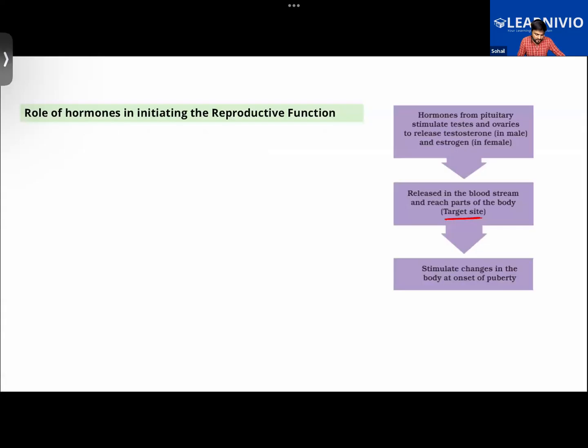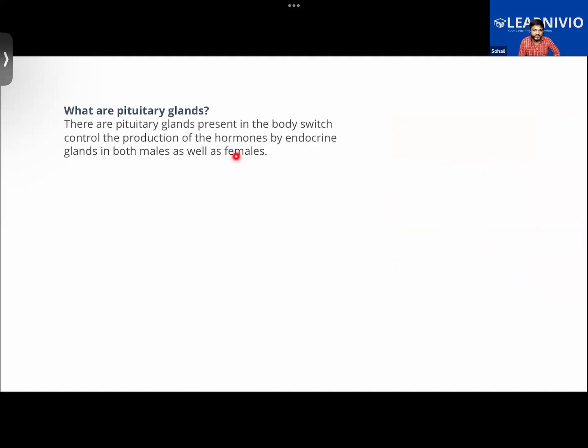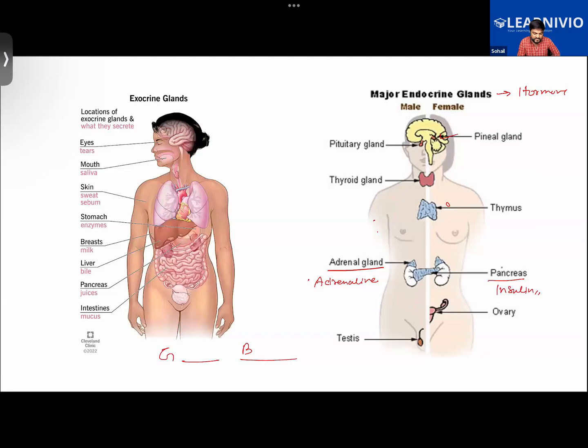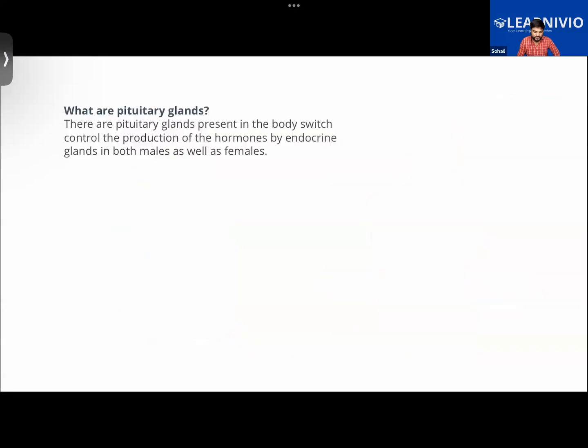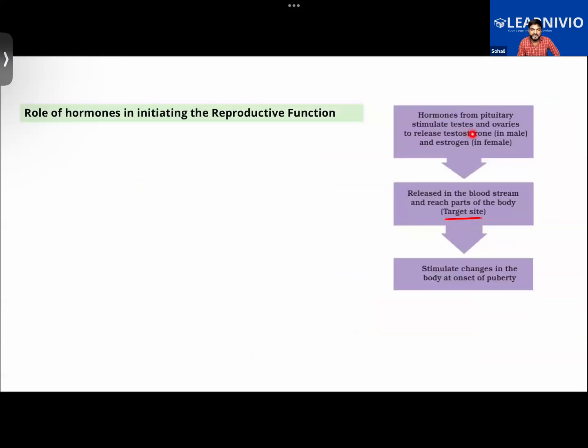Further, we learned how hormones play an important role in initiating reproduction. Hormones released from the pituitary gland will be stimulating the testes and ovaries. The pituitary gland also releases some hormones, and these stimulate the ovaries and testes to produce their hormones, namely testosterone in male and estrogen in female.